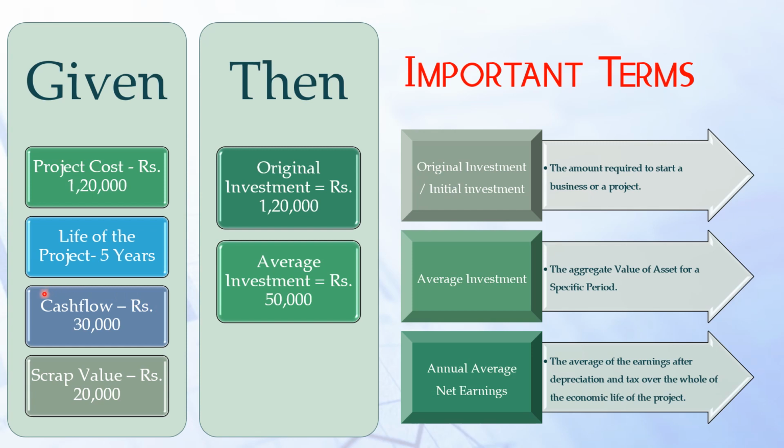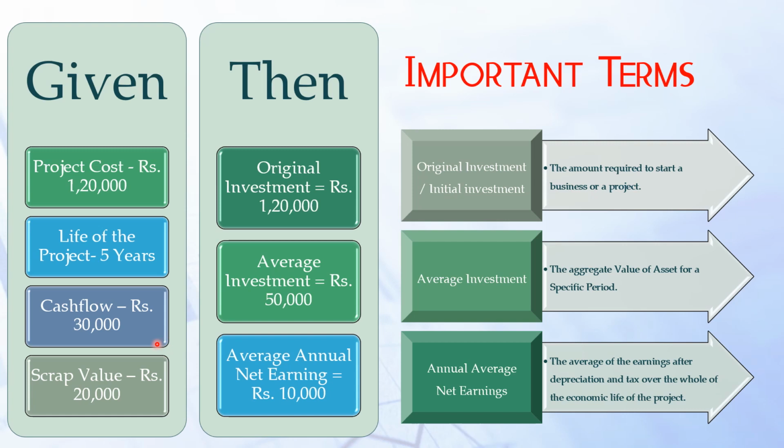So what you have to do: the given information is the fourth stage, so in this we have to deduct the depreciation. From the given data, how will you find depreciation? 1,20,000 is the cost of the project minus salvage value 20,000, so 1 lakh, divided by the life of the project, 5 years. 1 lakh divided by 5, 20,000 is the depreciation, right? So you have to deduct rupees 20,000 from the cash flow. That is 30,000 minus 20,000 is rupees 10,000. So the average annual net earning is equal to rupees 10,000.